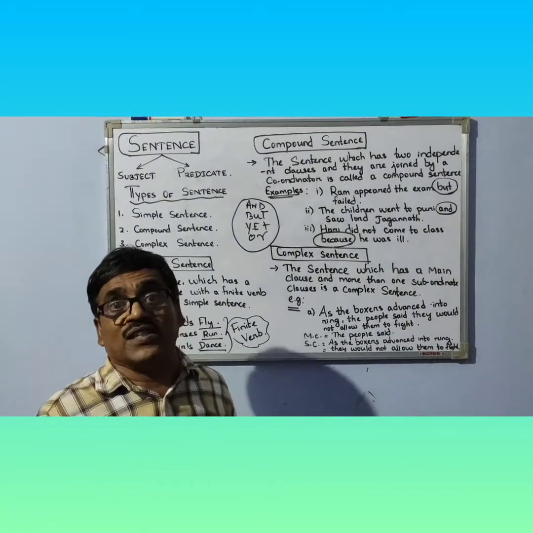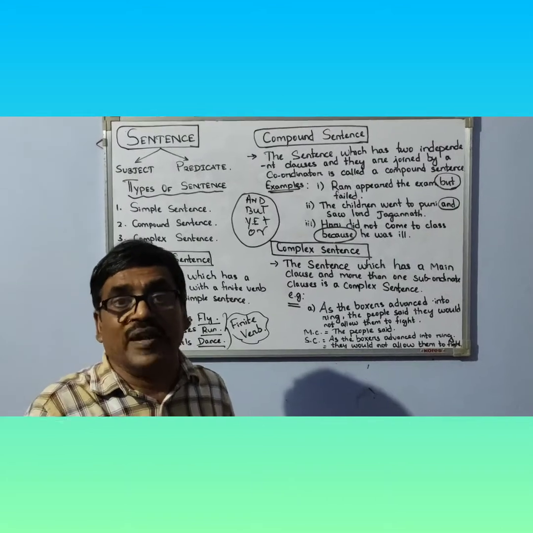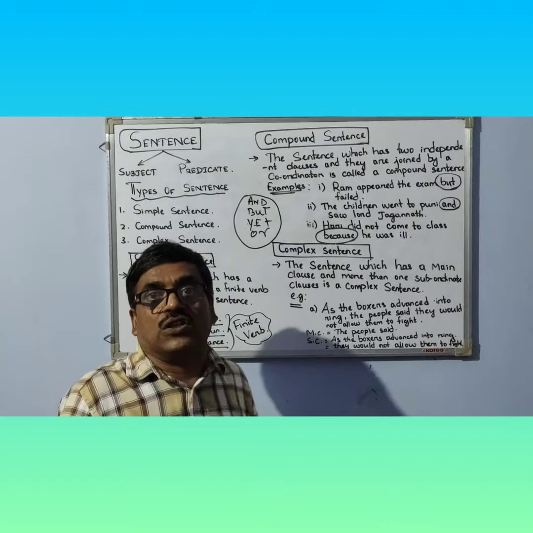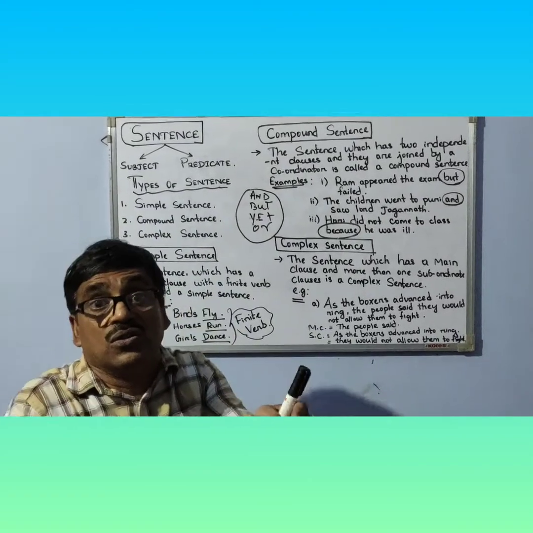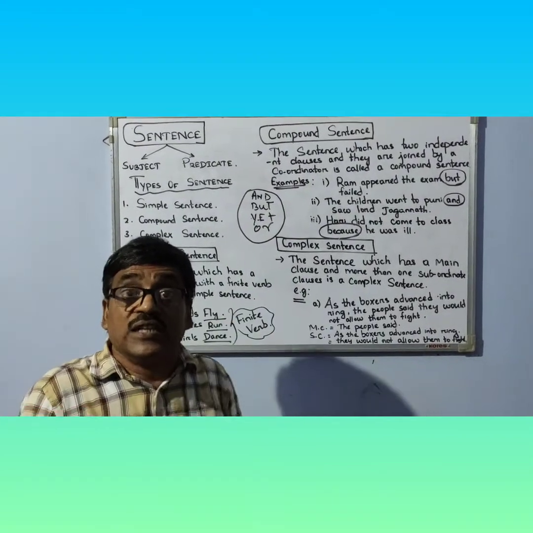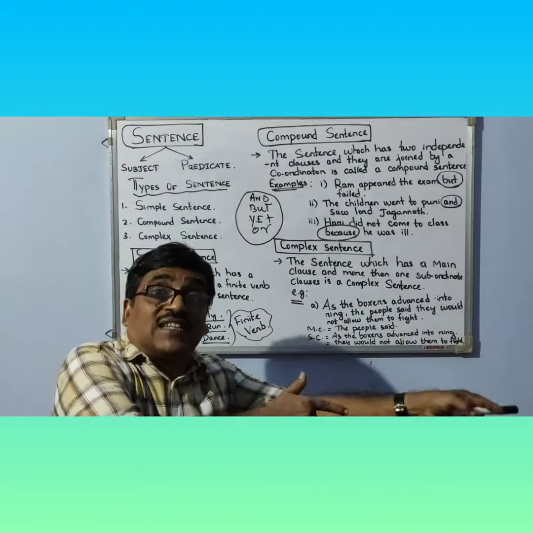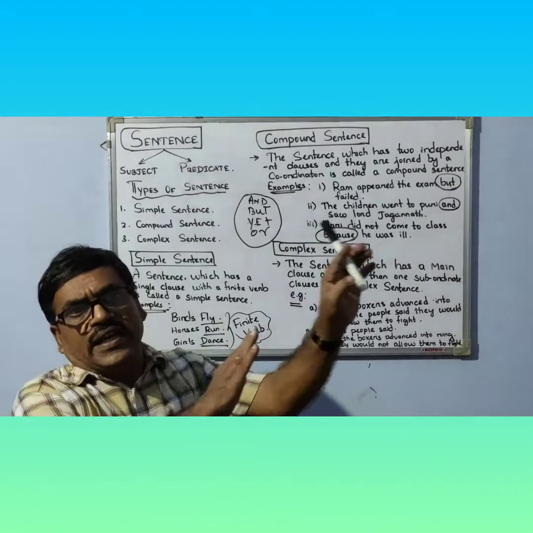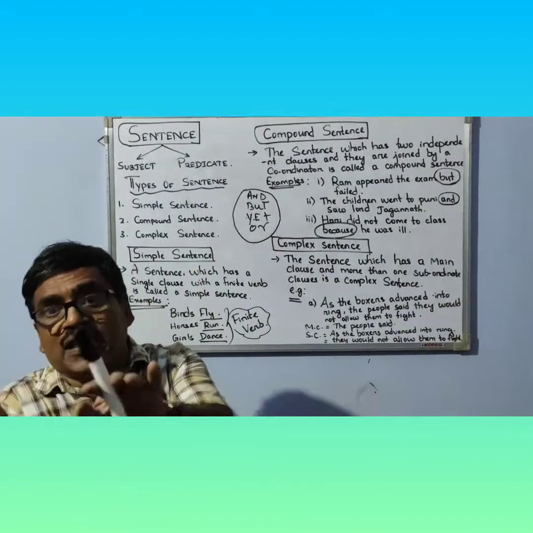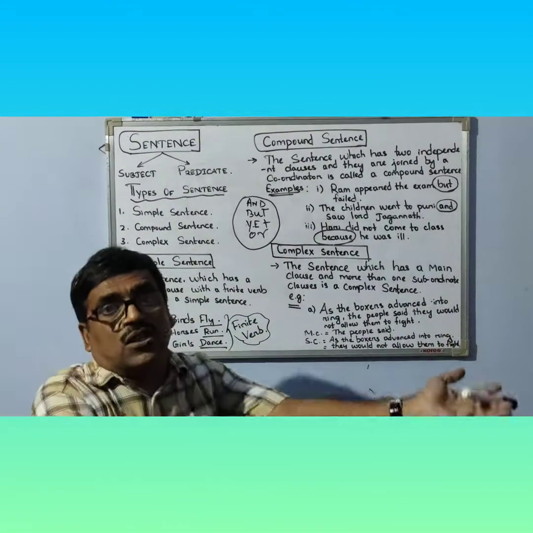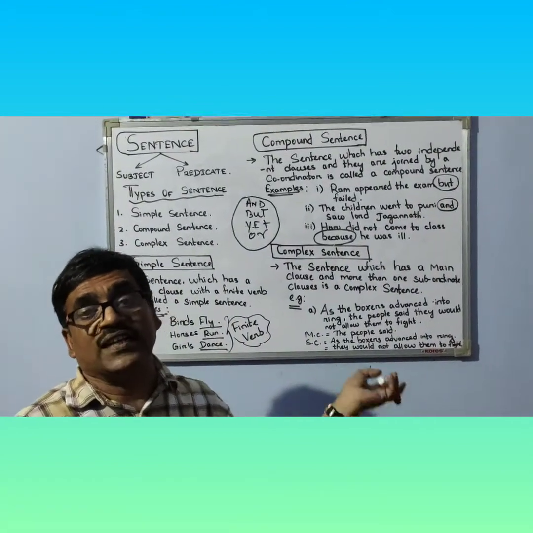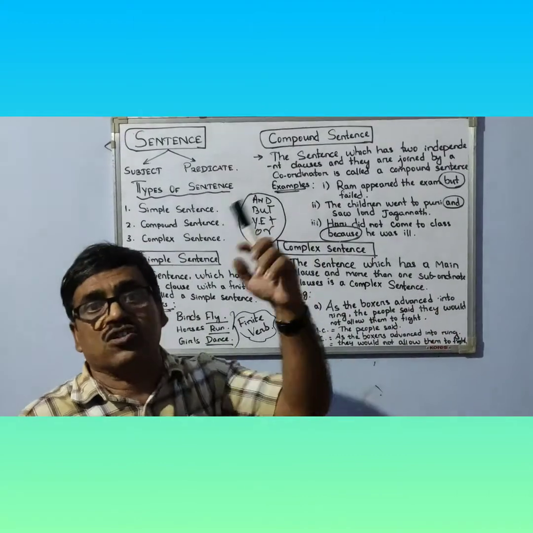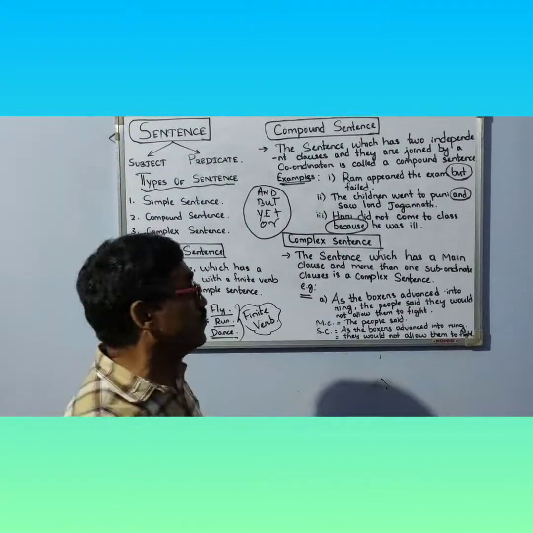Main clause is otherwise known as the principal clause. Subordinate clause is the dependent clause. What is dependent clause? The clause which always depends on the main clause is called dependent clause. Main clause is always main clause. Dependent clause means it always depends on the main clause, so it is otherwise known as dependent clause. Dependent clause or subordinate clause, both are same.